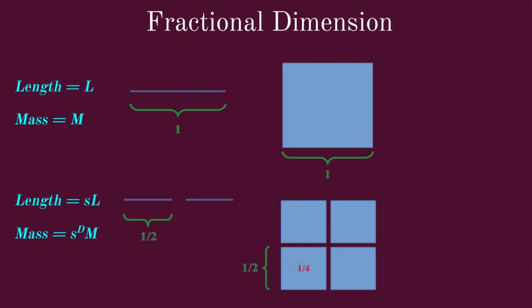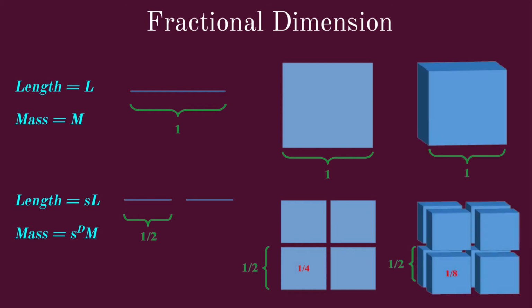Alternatively, we can use 4 copies of the scaled square to cover the original, and so on. So if we scale the object by a factor of s, the mass of the scaled object is s raised to d times the original mass, where d is the dimension of the object.